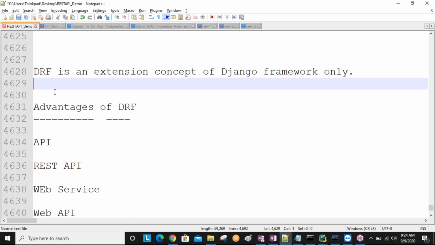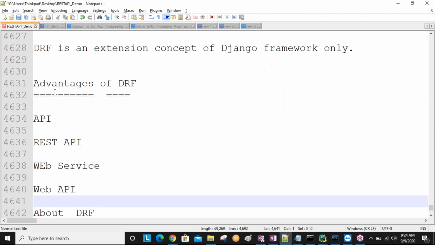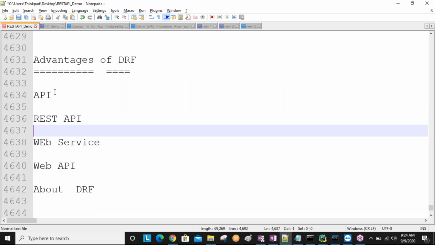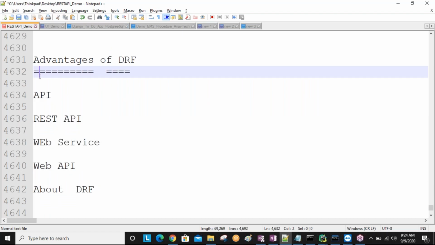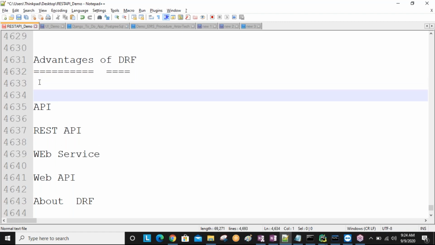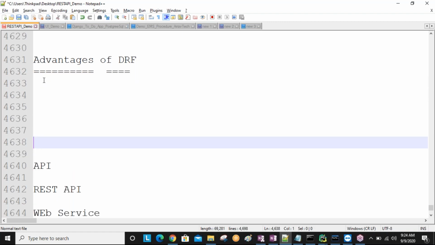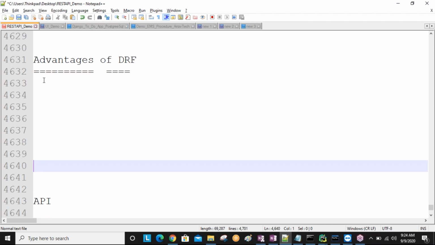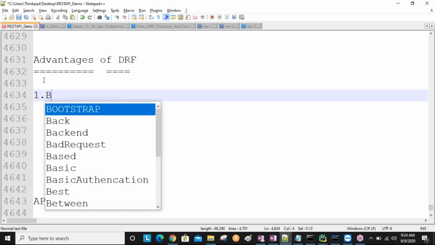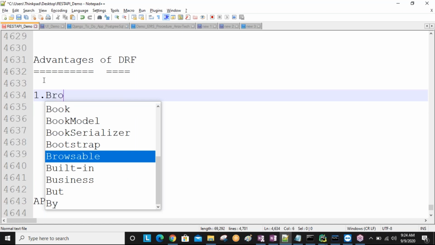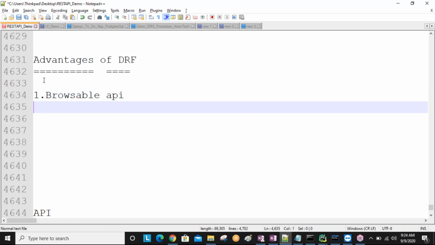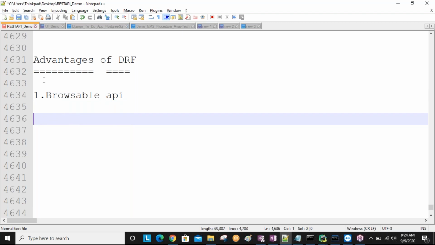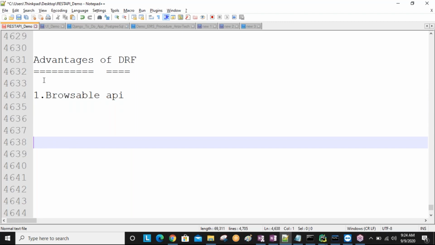Okay, so the advantages of DRF are a separate concept, and later these general terms we are going to be discussing. So first of all, before discussing these definitions, we need to discuss the Django REST framework related advantages. What is the first advantage? The browsable API concept. Django REST framework provides browsable API support.